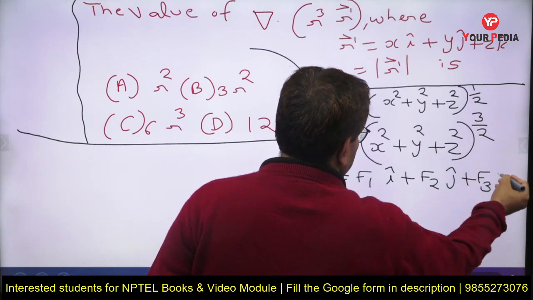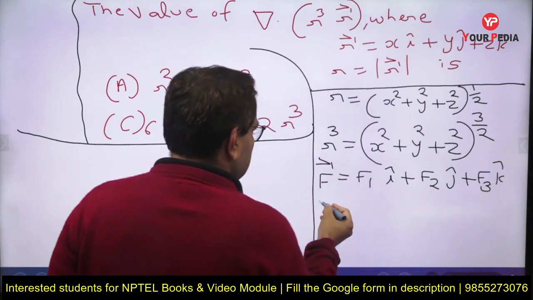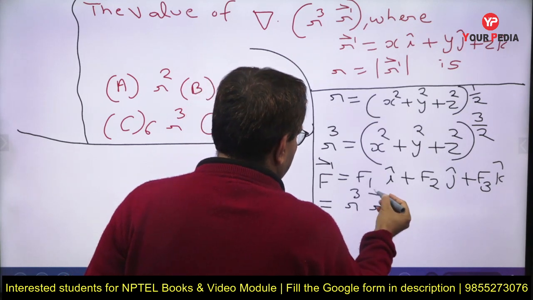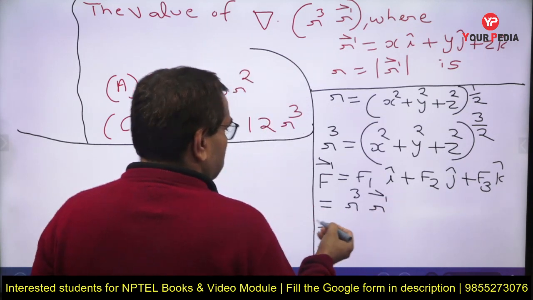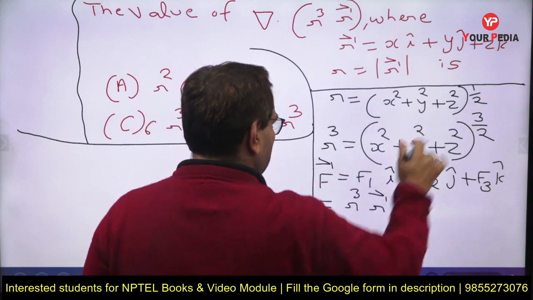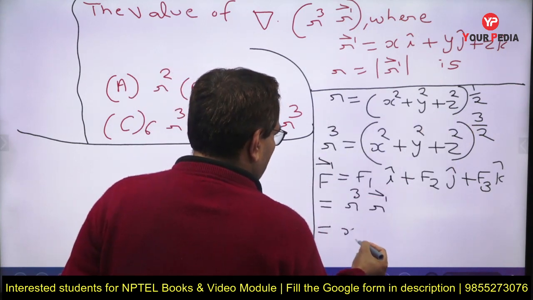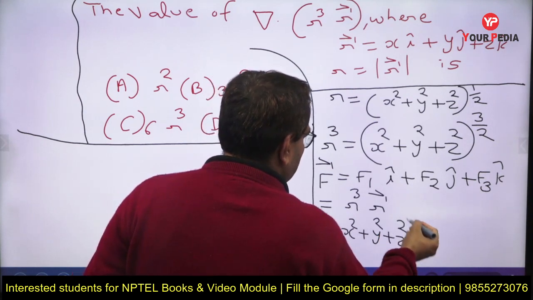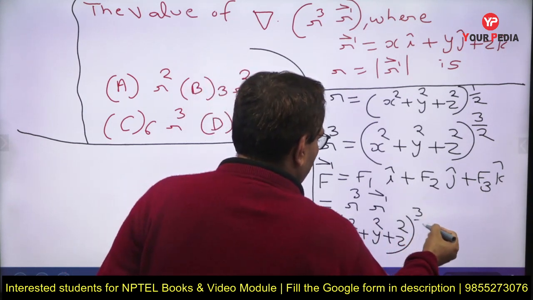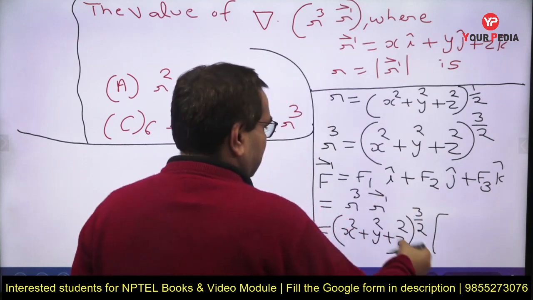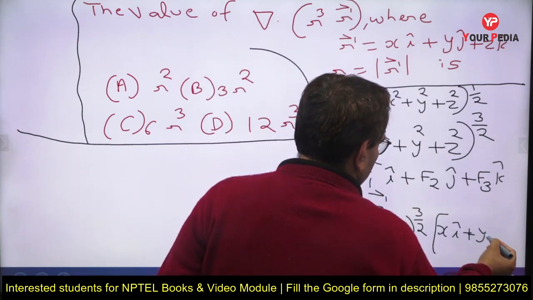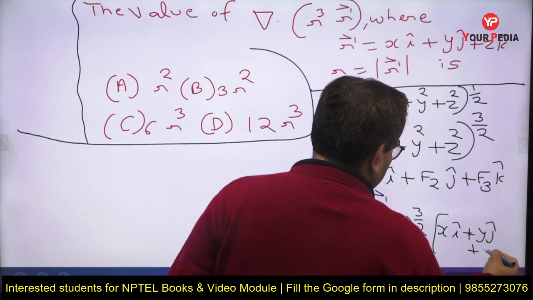This is the vector function f, which is equal to r cube multiplied by r vector. So it is equal to (x square plus y square plus z square) to the power 3 by 2, into r vector, that is xi plus yj plus zk.